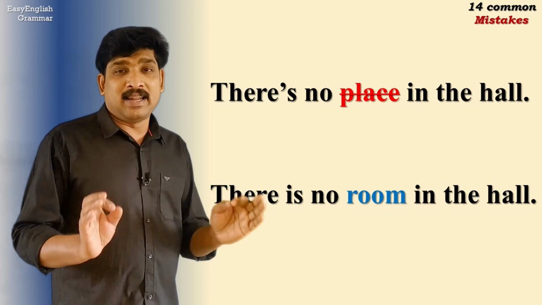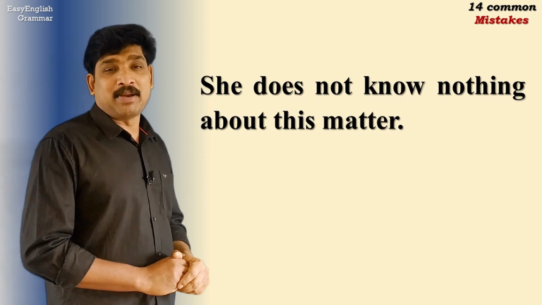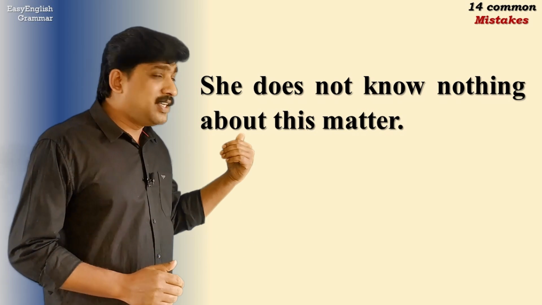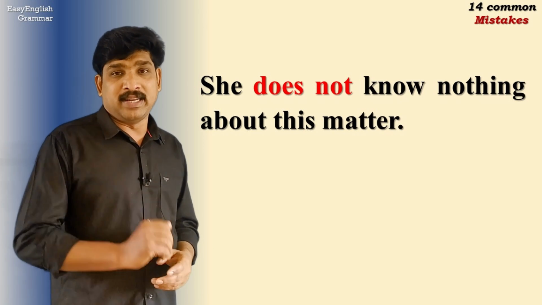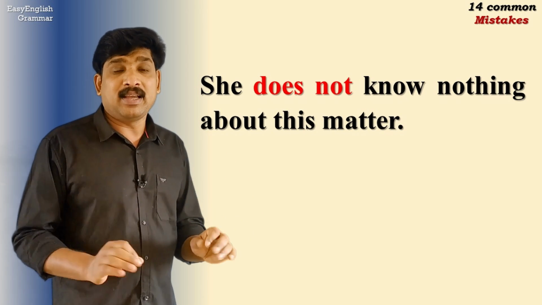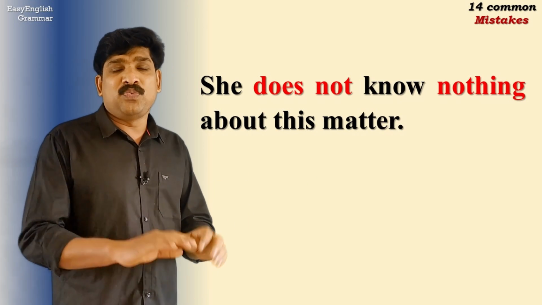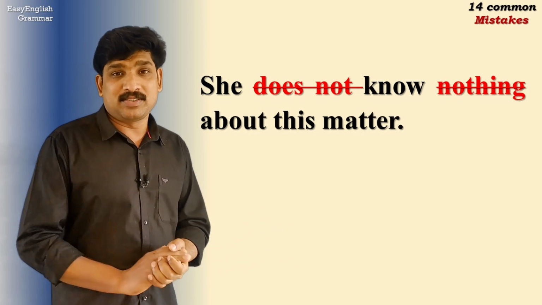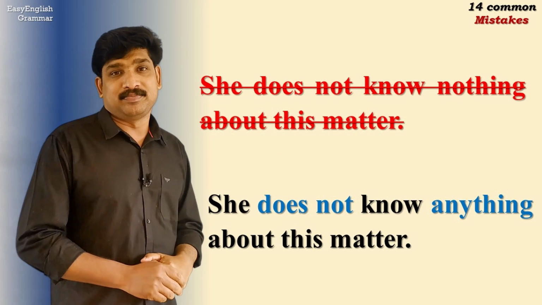The next one and the last one in the list is, "She does not know nothing about this matter." What is wrong in this sentence? Can you see does not? There is already a negative word in this sentence and we are saying again nothing. Nothing is a negative word again. We do not use two negative words. So the correct usage is, "She does not know anything about this matter."